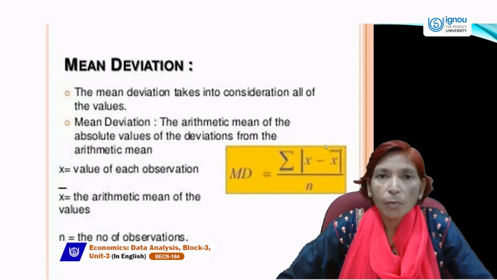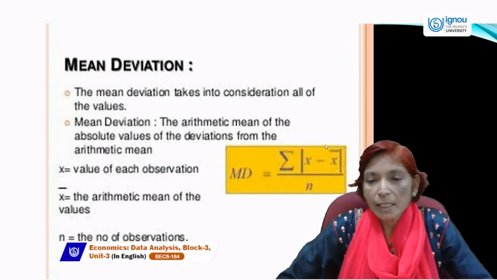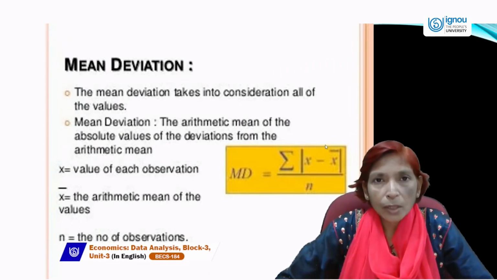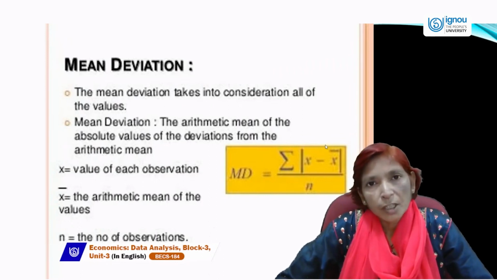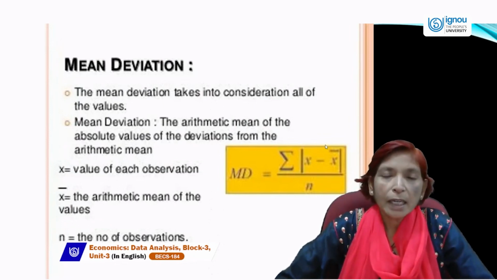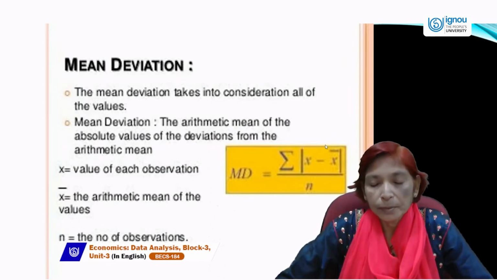So here the formula of calculating mean deviation is sigma. Sigma is called summation. Here we put the value x minus x bar in between mod signs. What is the meaning of this mod? When we put any value in mod, it means we are ignoring the plus and minus sign. We are taking all the values in a positive manner. If we are taking all the values in a positive way and we are not differentiating between minus and plus values, that is called mean deviation, or that is called mod.